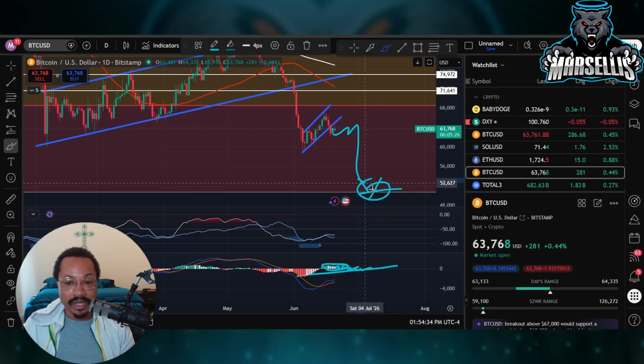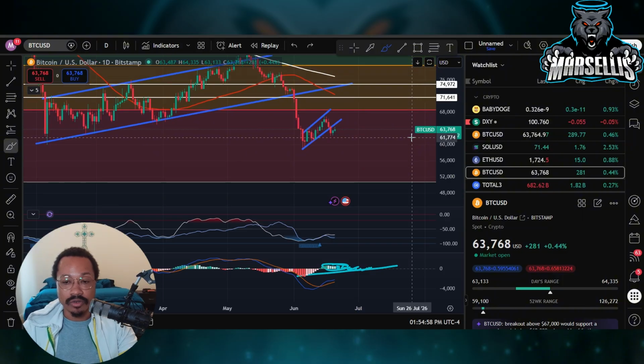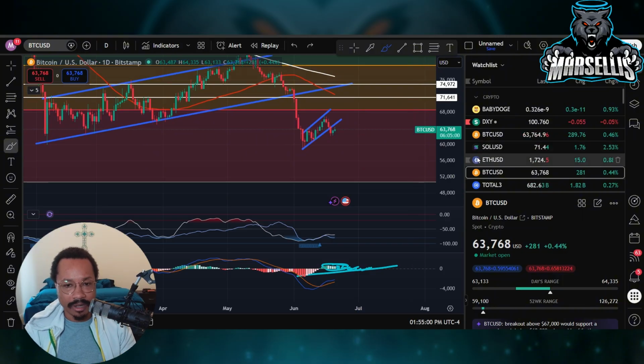Like I said before, anywhere from 40 to 50K is my bottom for Bitcoin, with it starting at 50K. If we hit 50K and then start recovering from 50K, we might be good, but then it could go down to 40 from there. But I'm still looking at 50K as the area we really want to pay attention to as the quote unquote bottom. So that's really the range. Even buying right now is still a good time, because it's at 63.7K. Anywhere in this range is honestly a good time.